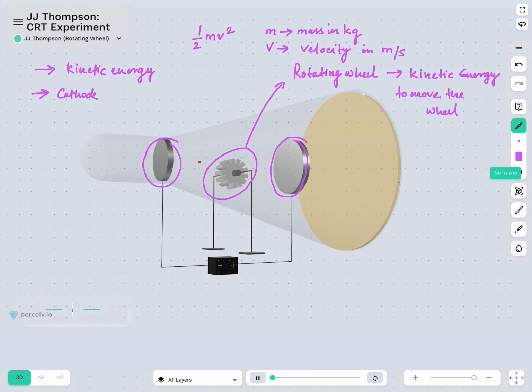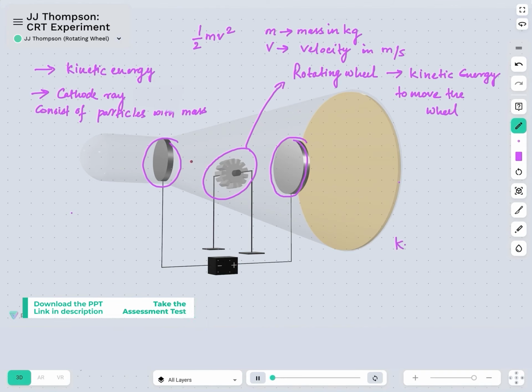So the fact can be established that cathode ray consists of particles with mass. So the main postulation which J.J. Thomson came up with from this experimentation, with the change made to the existing model of the cathode ray tube, is that he was able to establish that kinetic energy is present in cathode ray.